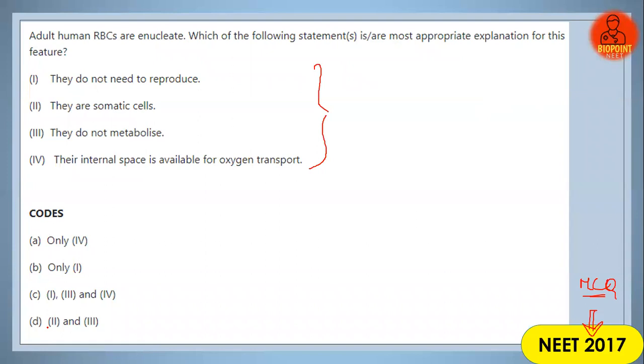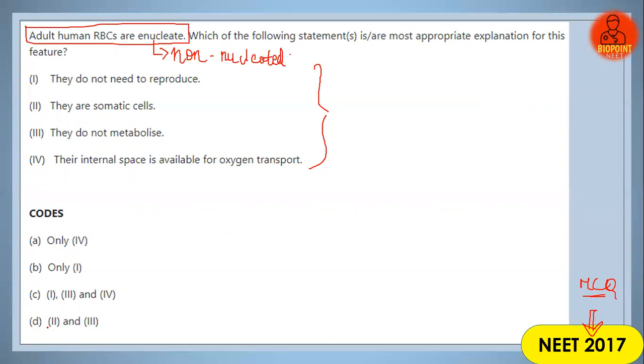So they have given you 4 different statements, and the condition is that adult human RBCs are enucleate. What do you mean by enucleate? Enucleate means the RBCs are non-nucleated, that is, the mature or adult RBCs lack a well-defined nucleus. And they are asking which of the 4 statements is the most appropriate reason.